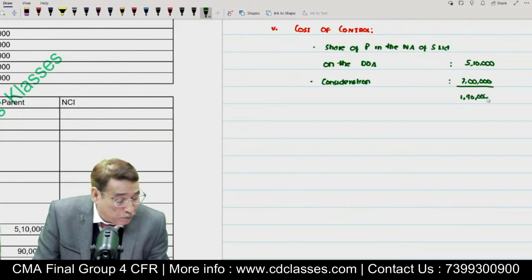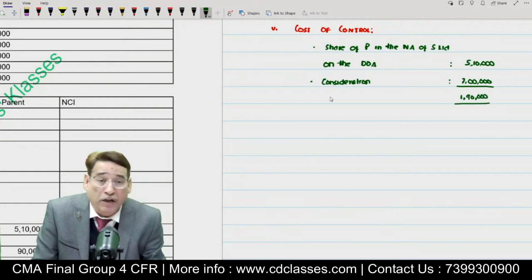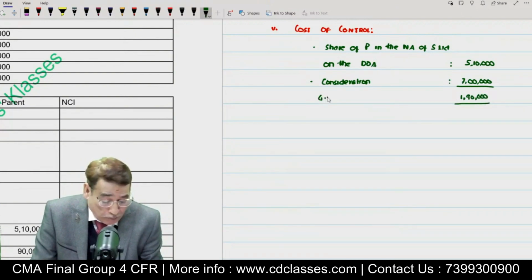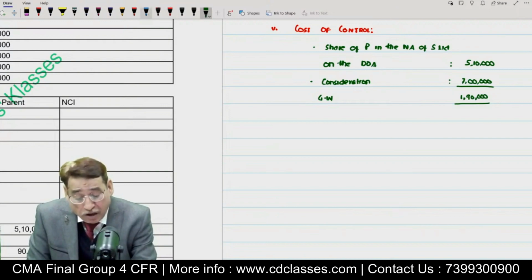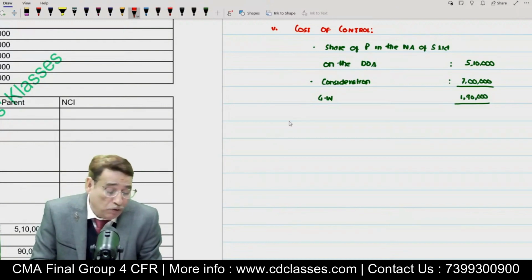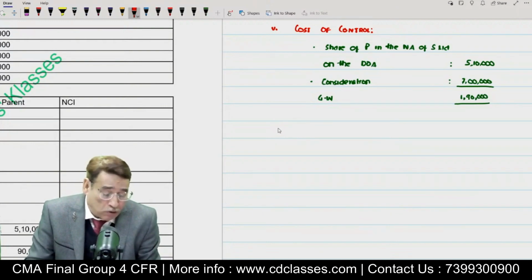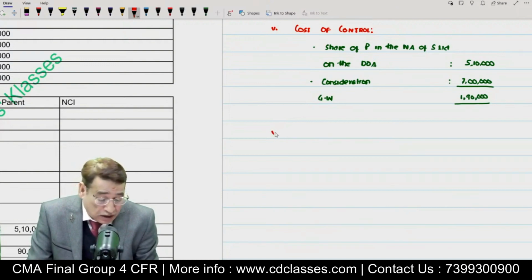Why will it be goodwill? Because we have paid more than what we are getting. So that is why it will be considered as goodwill. So your goodwill will be equal to 1,90,000. Is it clear to you? Initial stages are there. That is why we have to move with a little bit of slowness in this case. And then the 6th step.